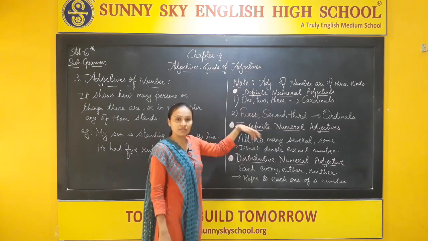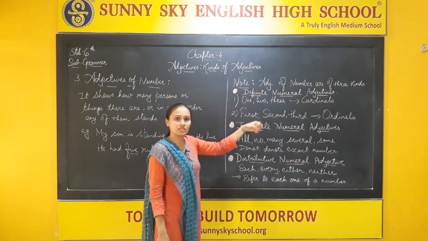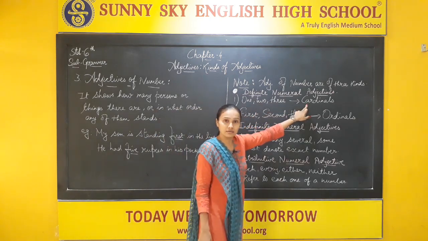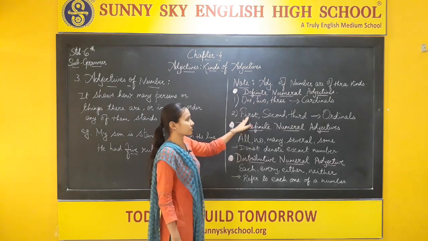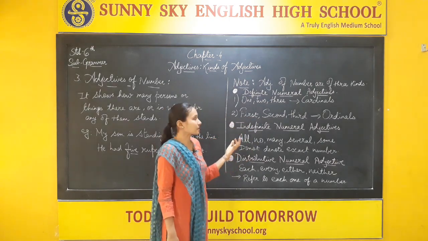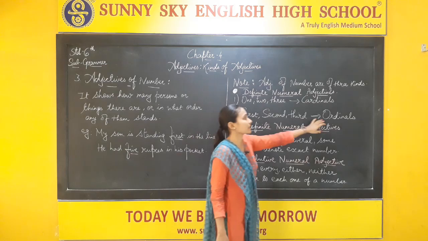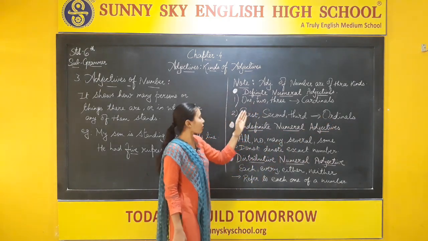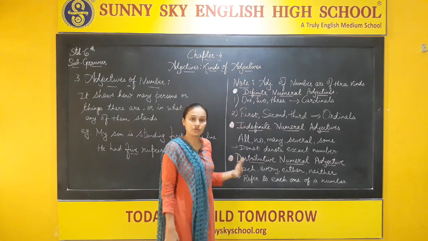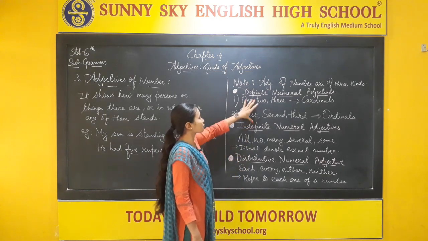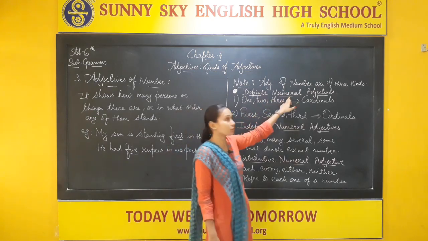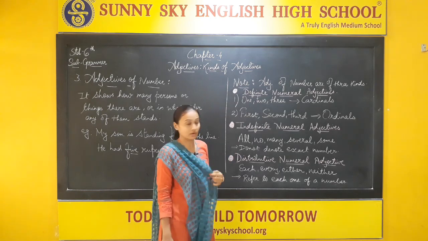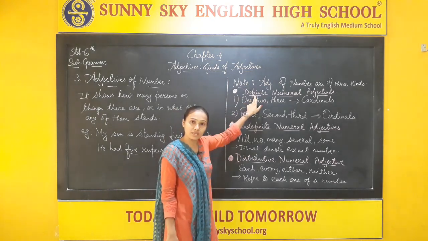If any numbers are given, 1, 2, 3, 45, 65, that is said to be the cardinals. If first, second, third, fourth, fifth, this type of words are given, that is said to be the ordinals. So whenever any exact number or any order is given, both are said to be the definite numeral adjective, because definite means exact numbers are being given.